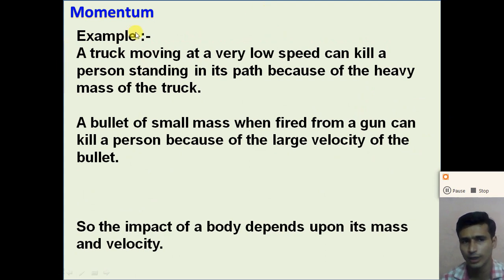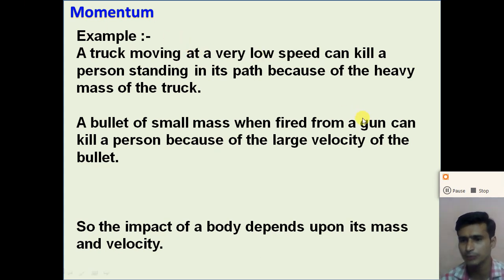Example number 1: a truck moving at a very low speed can kill a person standing in its path because of the heavy mass of the truck. When a person is standing on a road and a truck collides with some speed, it kills the person. With the same speed, if a bicycle hits the man, there is not much damage. Because the truck has more mass, it has more momentum.